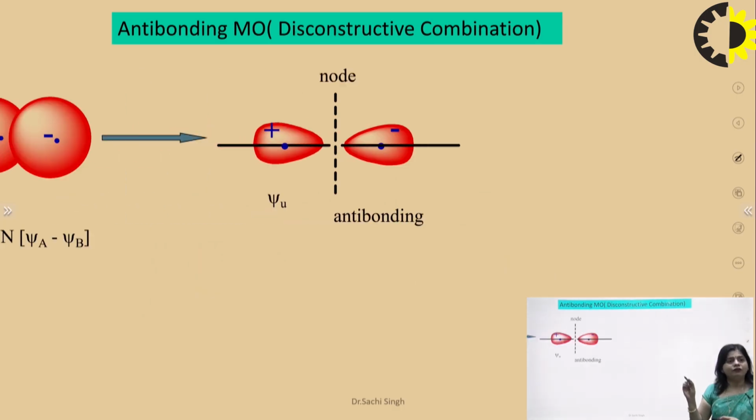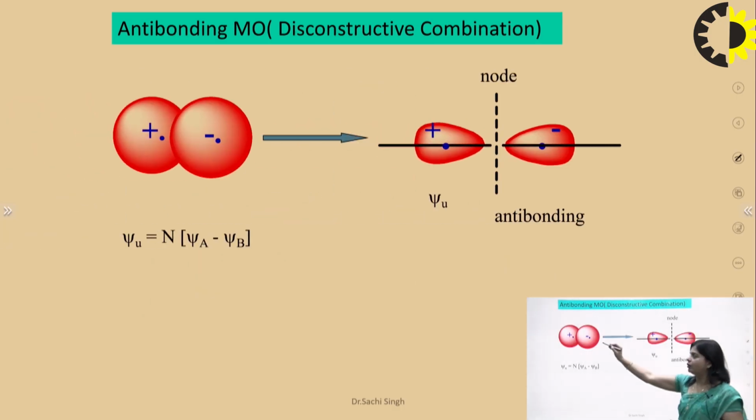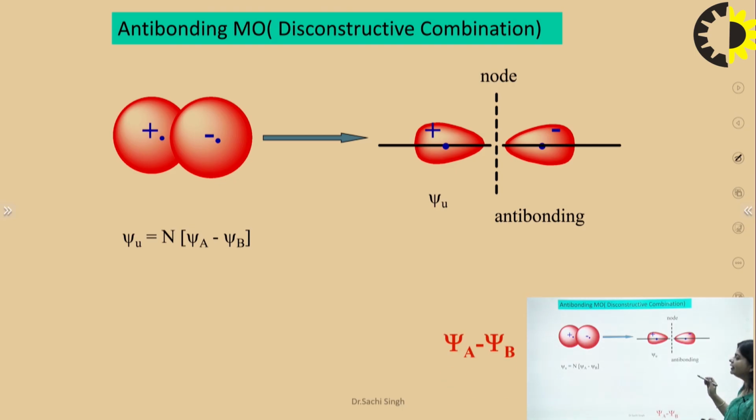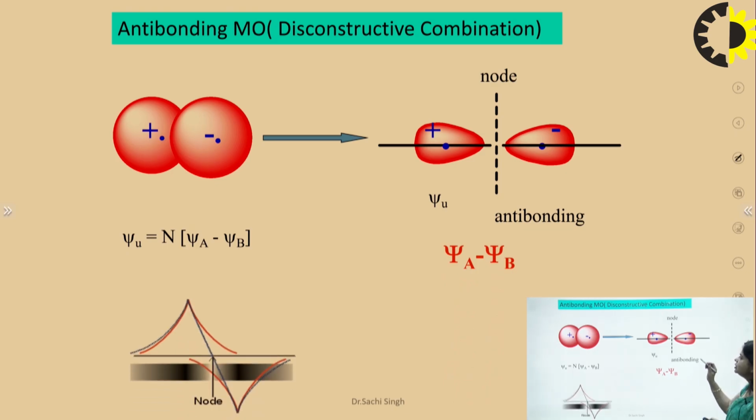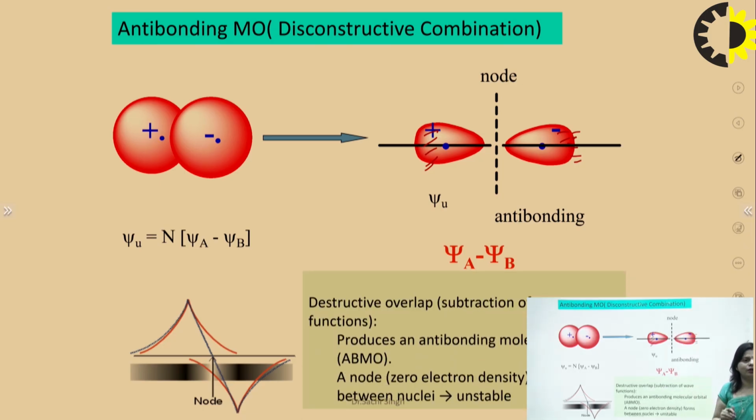Suppose the orbitals are in different phases, plus and minus. Then the electrons move away from the nuclei. The probability of finding electrons is in the region away from the nucleus. Suppose the probability is here. The probability of finding the electron is here, not towards the nuclei. That is the case in anti-bonding molecular orbitals.